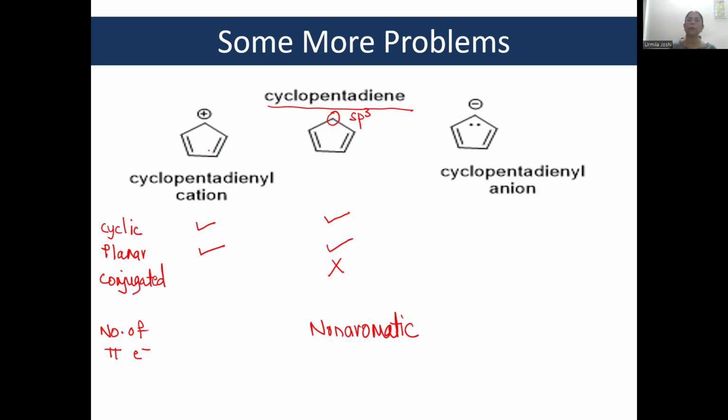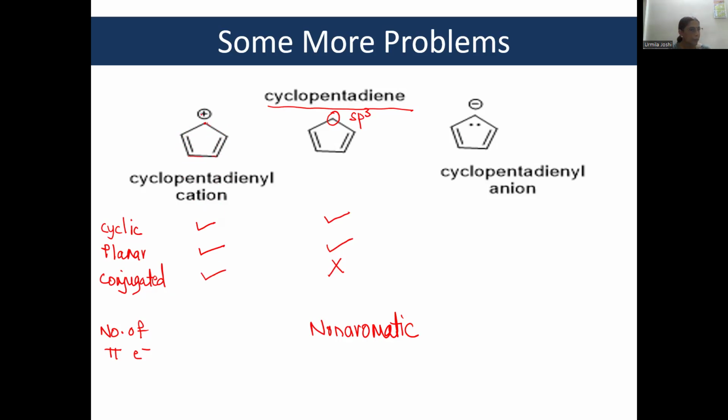A 5-membered ring with 2 double bonds is planar. Is it conjugated? Yes. This double bond and this charge are separated by a single bond. These 2 double bonds are separated by a single bond. And this double bond and this charge are also separated by a single bond. And so this is conjugated. How many pi electrons are present?